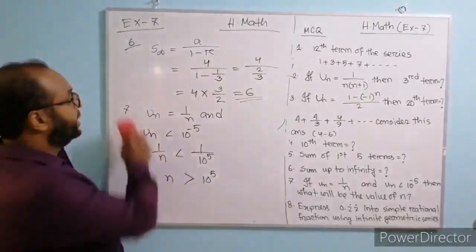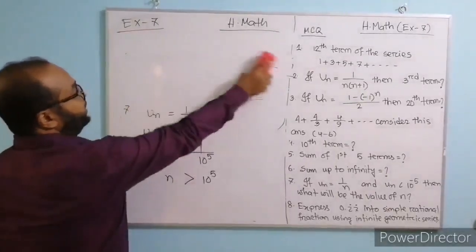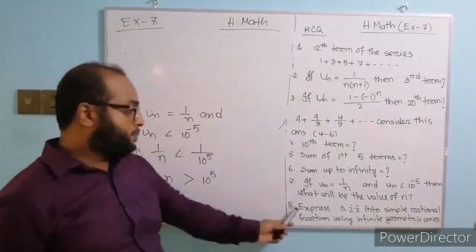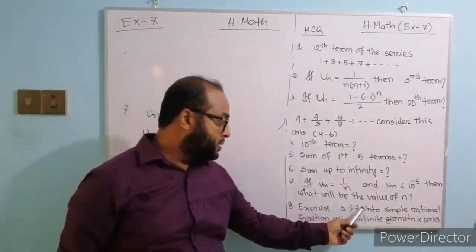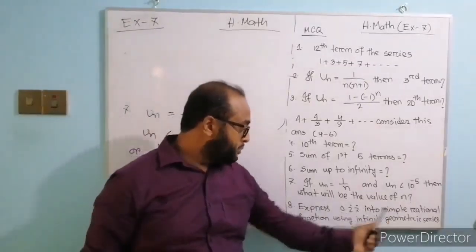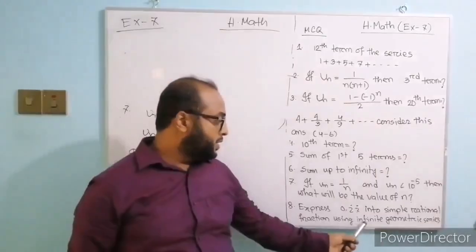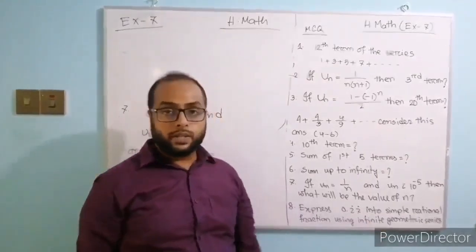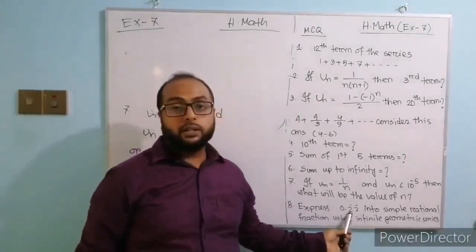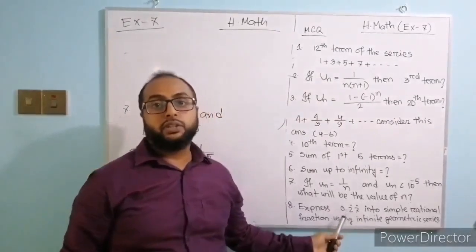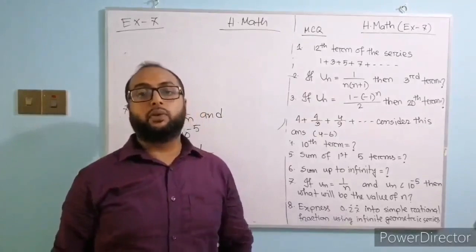Okay students, now question number 8. Express 0.27 recurring into a simple rational fraction using an infinite geometric series. You can convert this number into a simple rational fraction in general mathematics chapter 1.